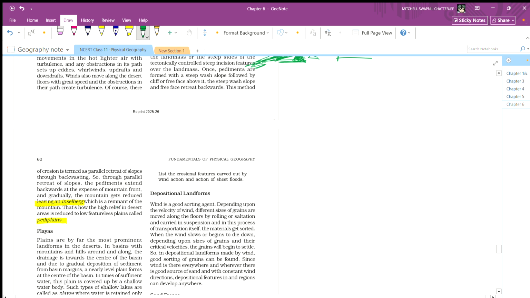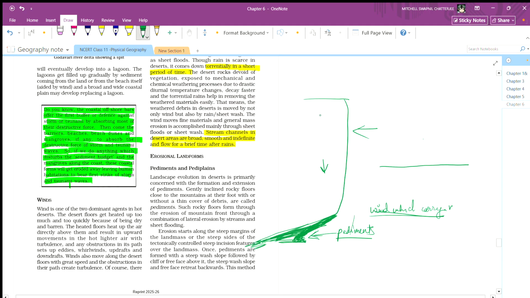That's how high relief in a desert area is reduced to a low feature, like a low plain called a pediplain.